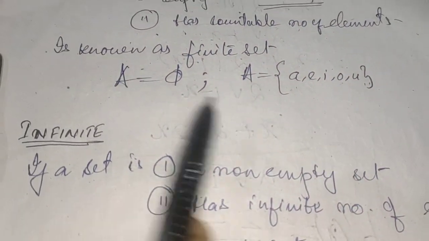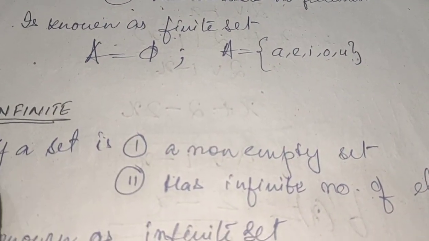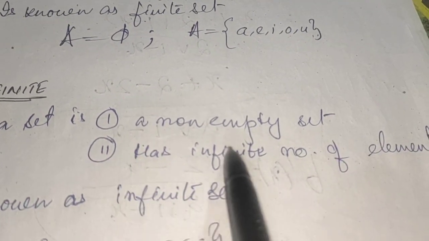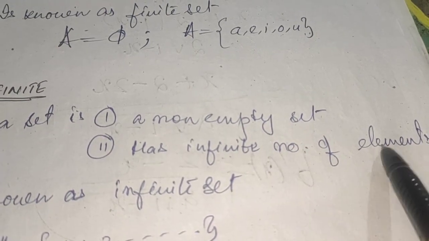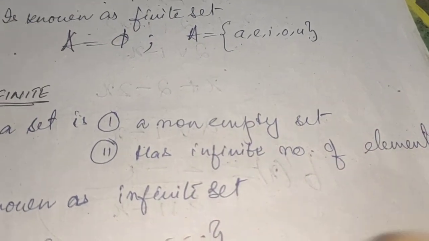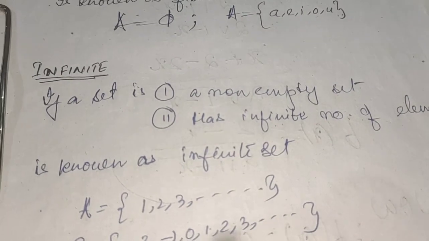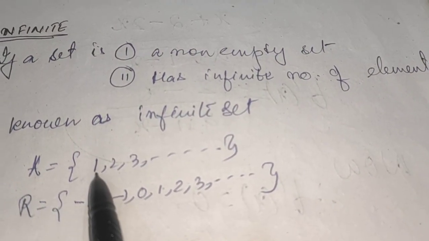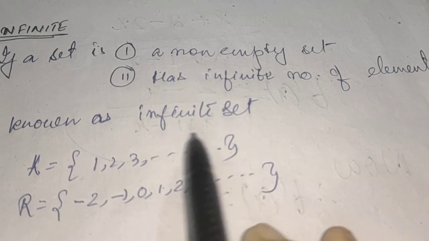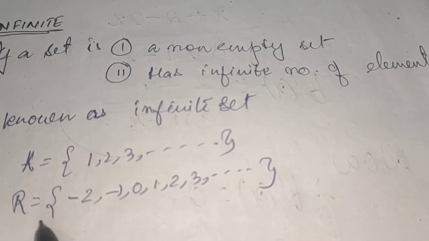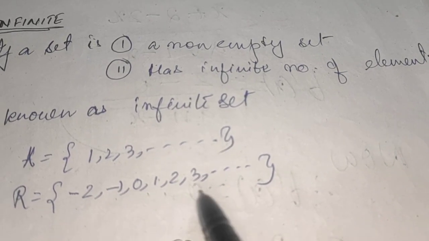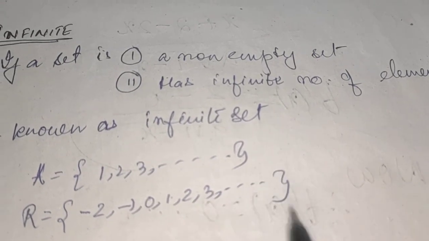Now next comes the infinite set. If a set is a non-empty set and has an infinite number of elements, it goes on and on and on, then those sets are known as infinite sets. Suppose I write a set A whose elements are 1, 2, 3, and dot dot dot, it goes on and on. Or you can write R as a set which starts from -2, -1, 0, 1, 2, 3 and goes on and on to the right-hand side. So these two sets are examples of infinite sets.